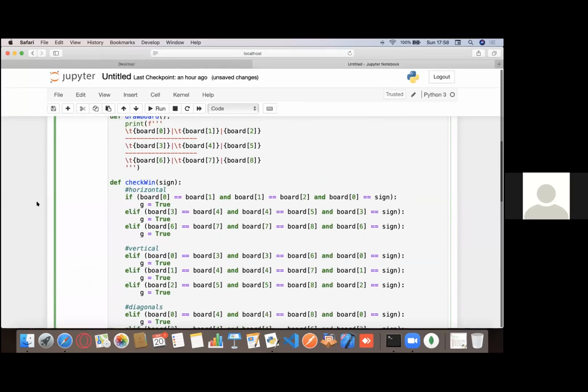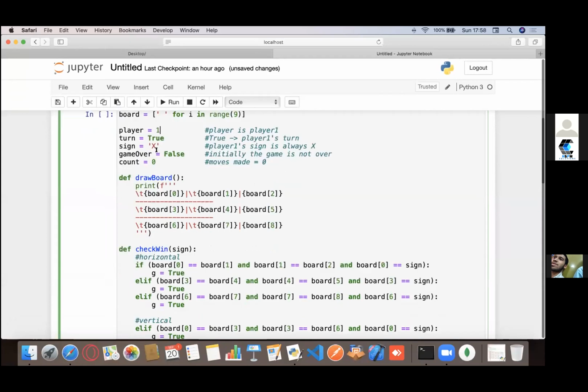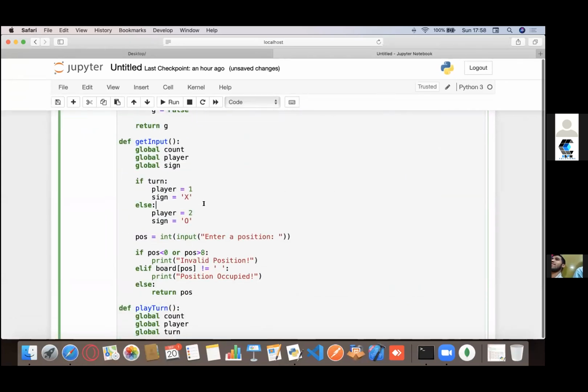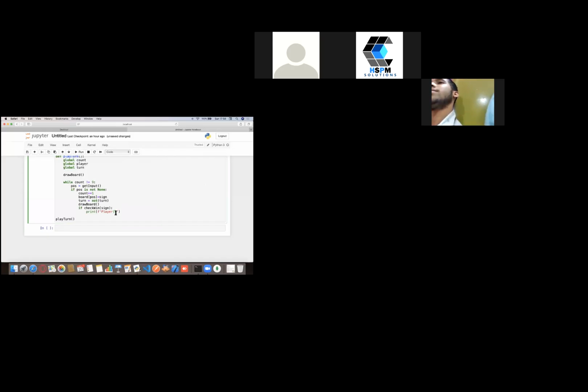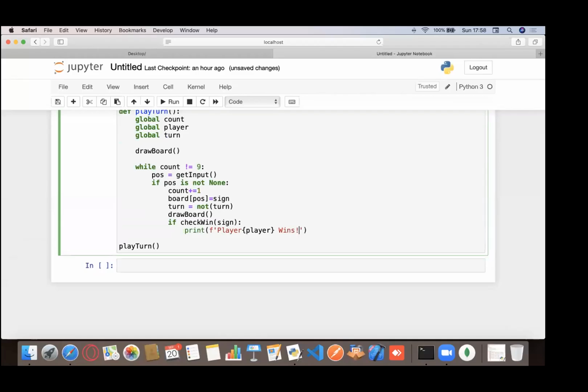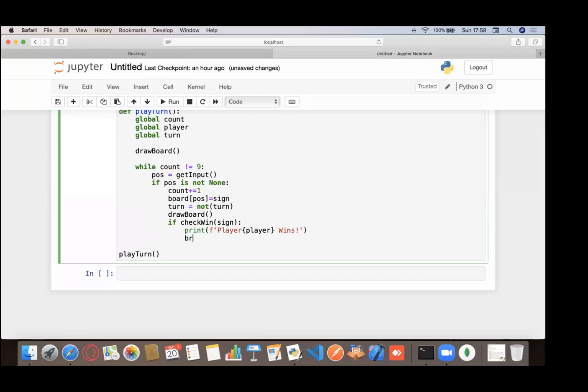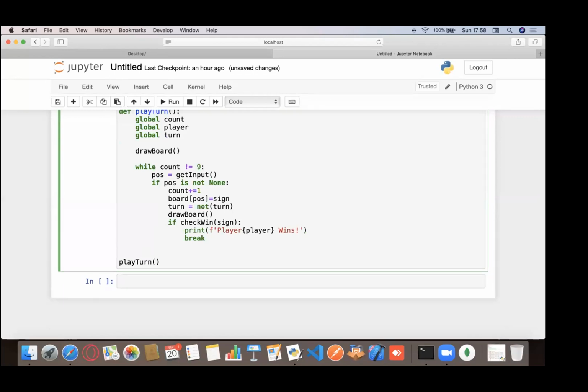And what was the value of the player? It was either 1 or 2, right? So I'm just going to print it something like this. Wins. That's it. So now if someone wins, I need to break out of the loop. So that's what I'm doing. I'm breaking out of the loop. I'm ending the while loop right here.